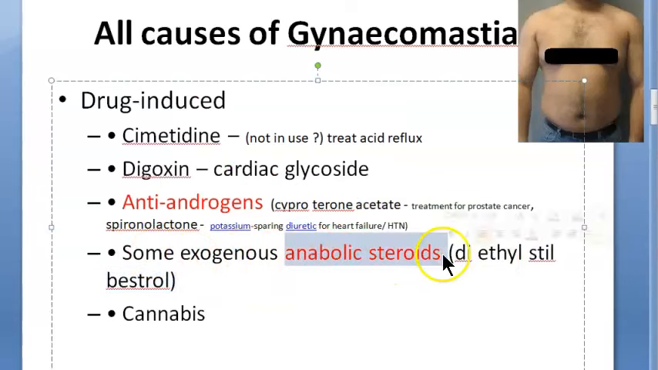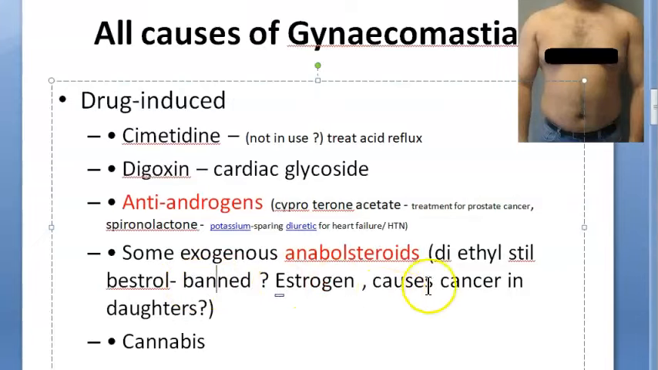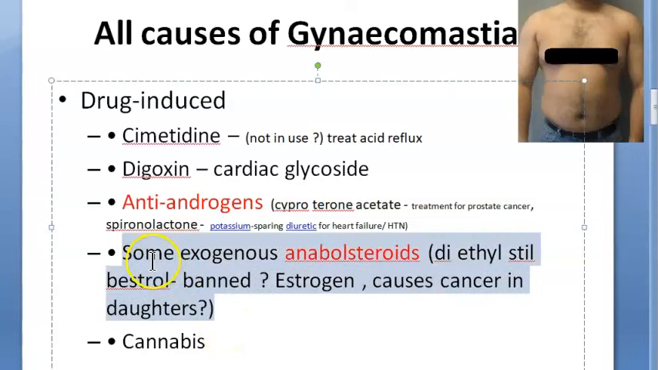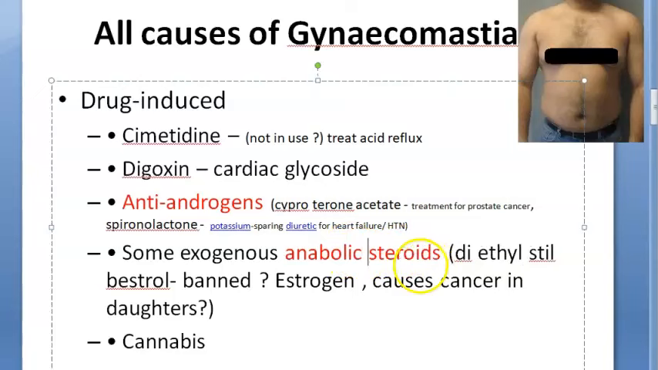Coming to the next drug here, some exogenous anabolic steroids. That is from outside, you are taking some anabolic steroids into your body, like diethylstilbestrol. This is a banned drug if I'm not wrong. This causes cancer. Basically it is banned because it was causing cancer in the daughters of mothers who had taken it during their pregnancy. They used to give this to prevent abortion or something. So basically this is exogenous, coming from outside. It's a steroid, an estrogen, a hormonal drug. So obviously estrogen is more. So what are we talking about? Gynecomastia. They're taking estrogen in the form of diethylstilbestrol, which is banned now.